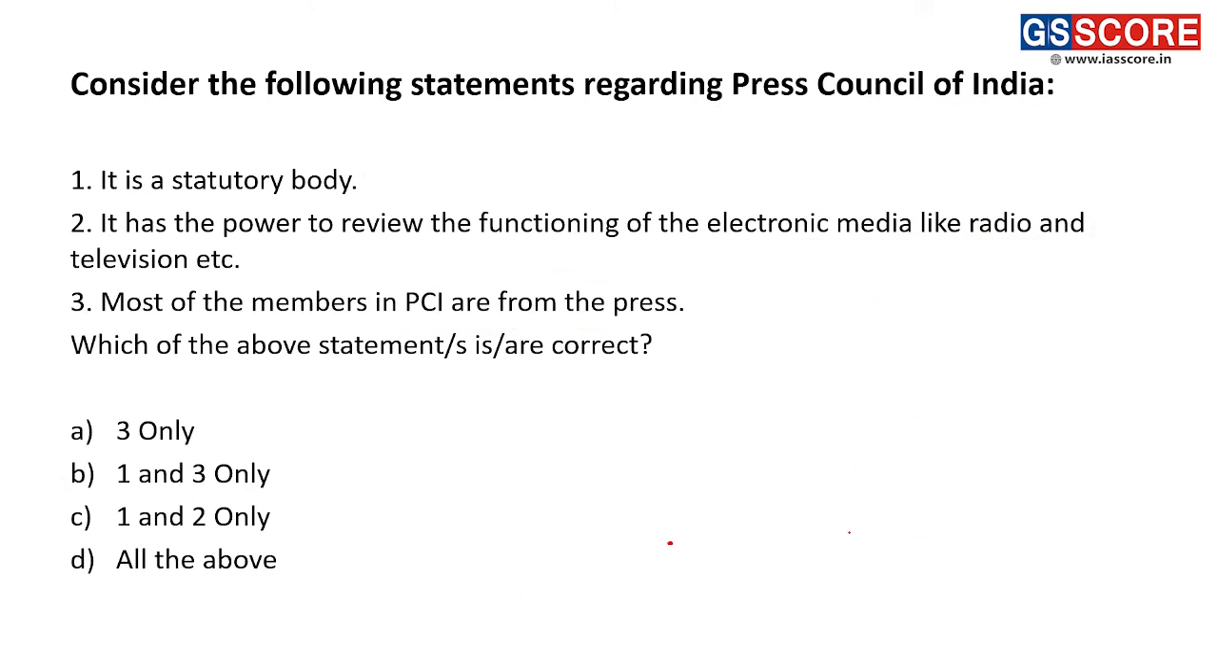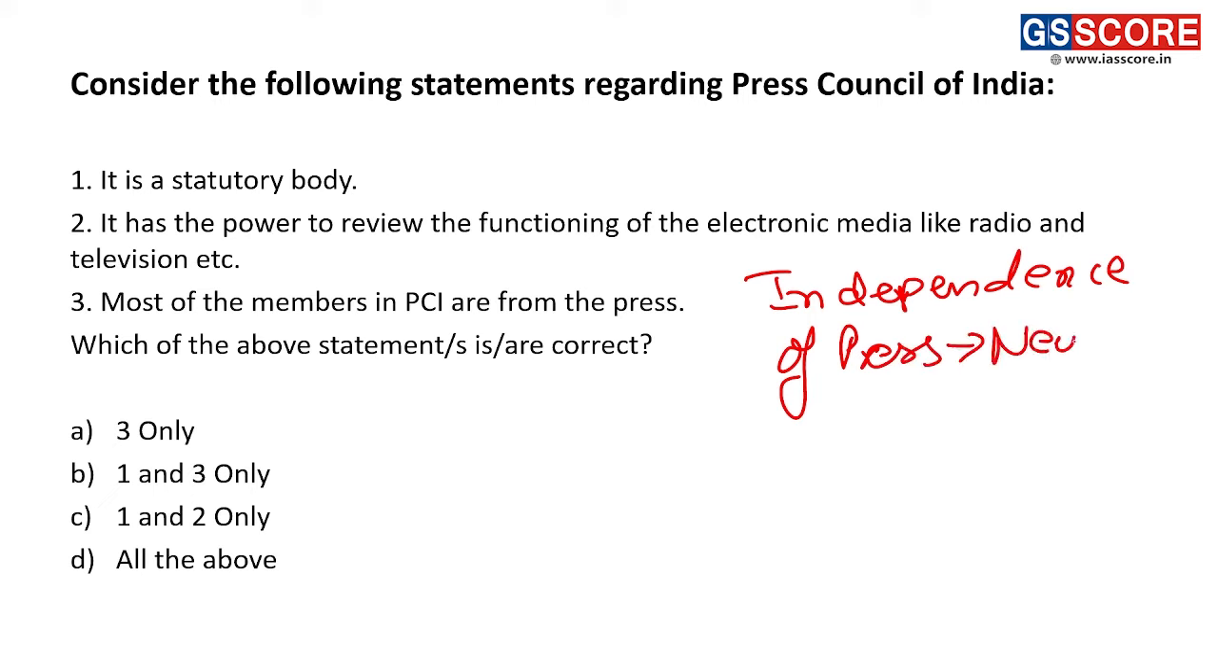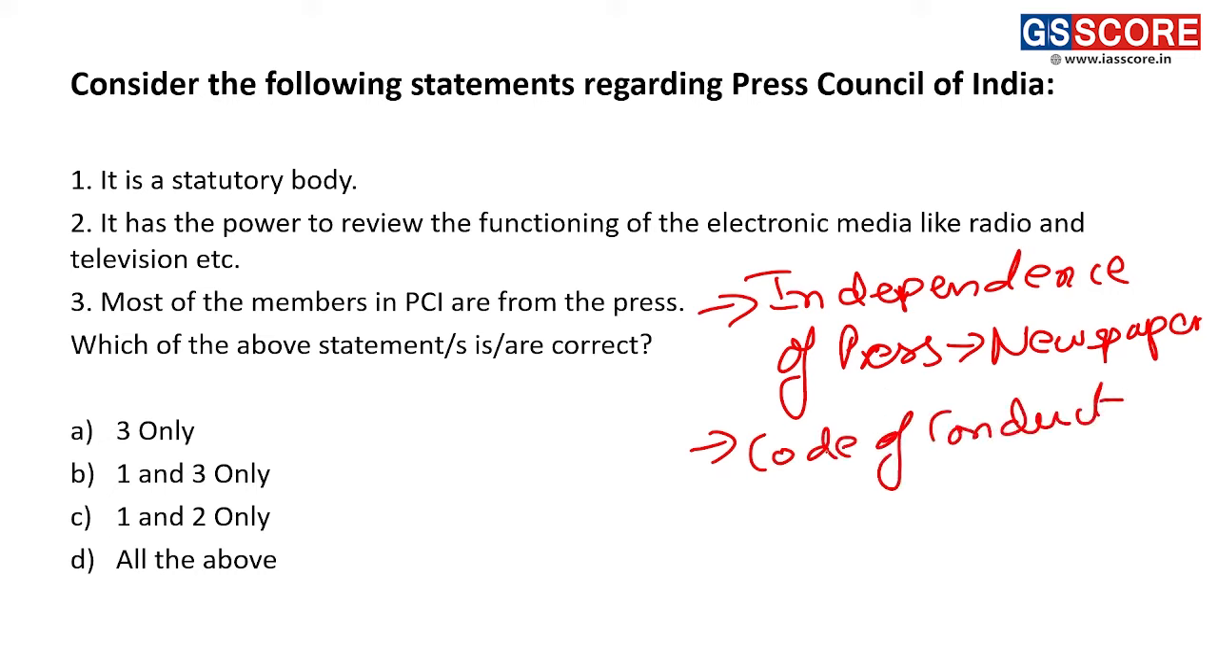What are the functions? First and foremost, it looks into the independence of newspapers, independence of the press, that is newspapers, because the Press Council of India, as I told you, only looks into print media. Second, it upholds, recommends and tries to uphold the code of conduct of newspapers and journalists.